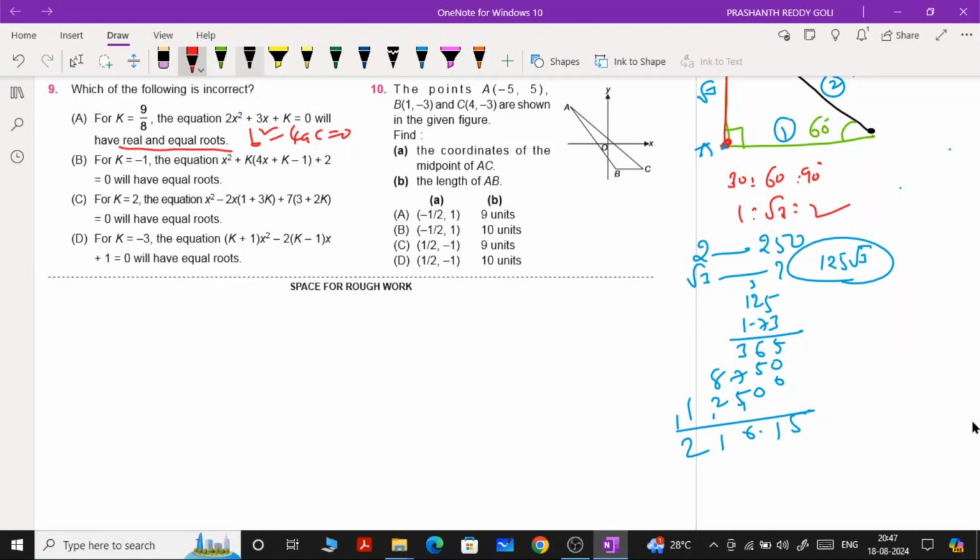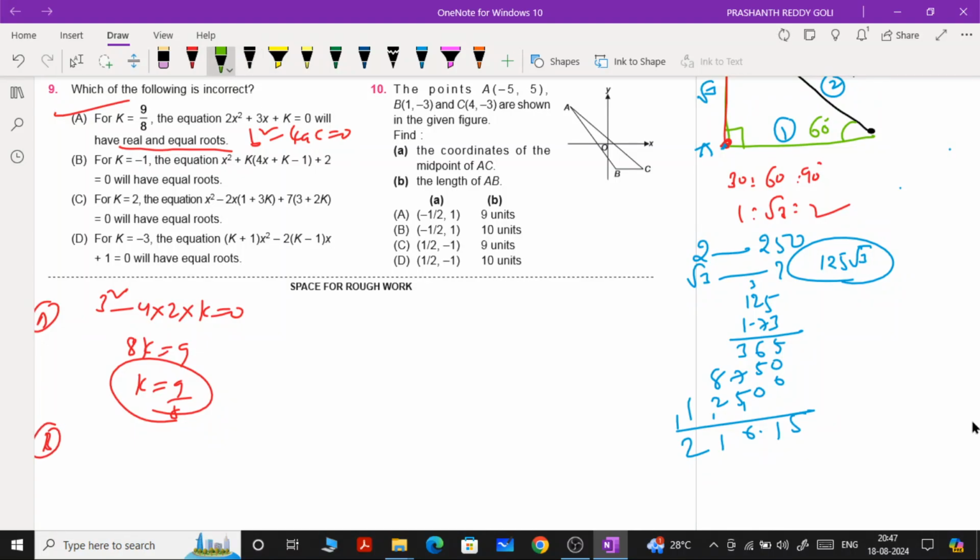We'll try to find b square minus 4ac, verifying the statement. According to the first question, b square minus 4ac means 3 square minus 4 into 2 into c, that is k. B square minus 4ac must be equal to 0. That gives 8k is equal to 9, which means k is equal to 9 by 8. Yes, if k is equal to 9 by 8, the roots are real and equal. That is the reason the first option is correct only. But you have to identify the wrong option.